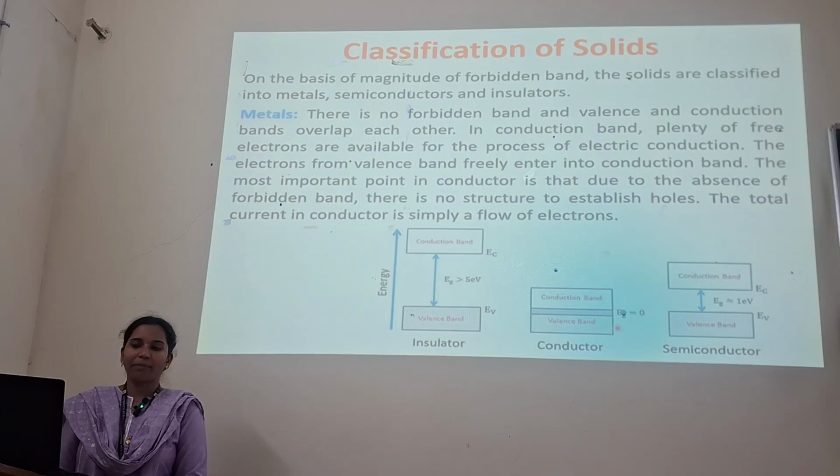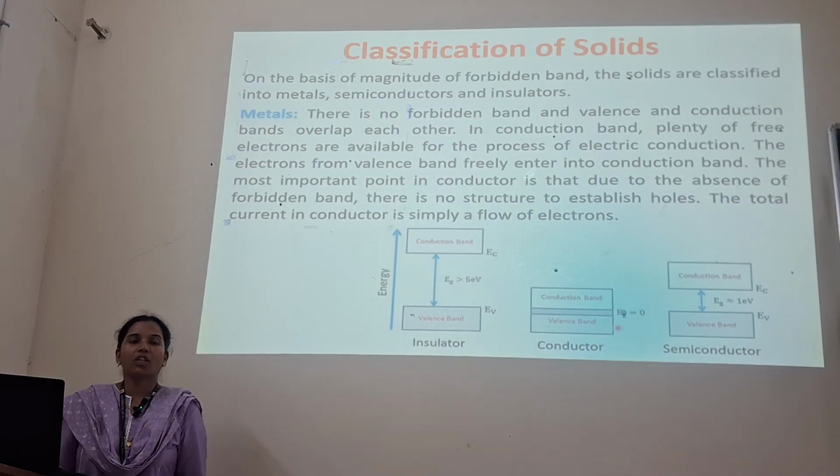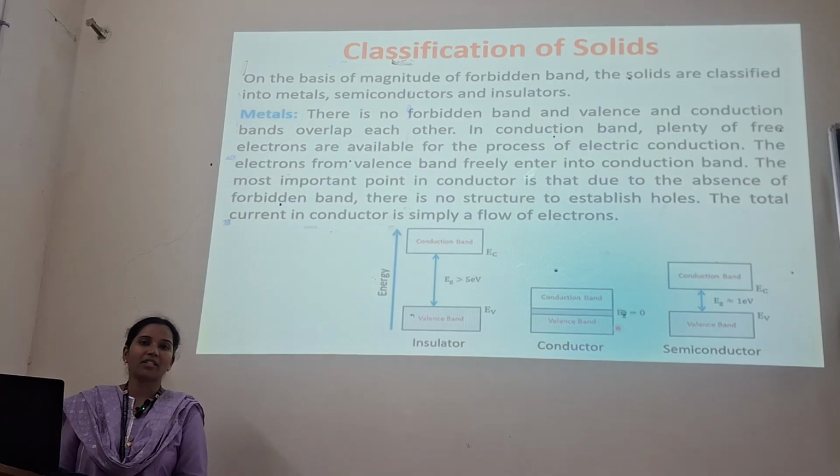So in the conduction band, plenty of free electrons are available for the process of electric conduction. The electrons from the valence band freely enter into the conduction band. The most important point in the conductor is that due to the absence of a forbidden band, there is no structure to establish holes. The current in the conductor is simply a flow of electrons.